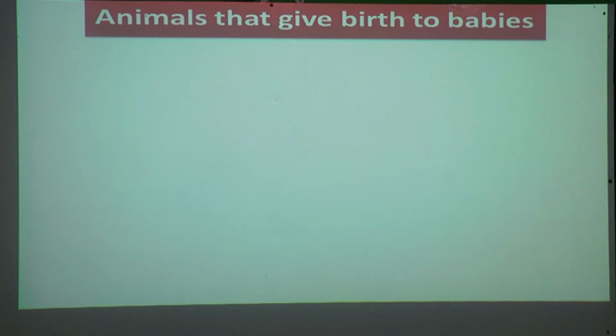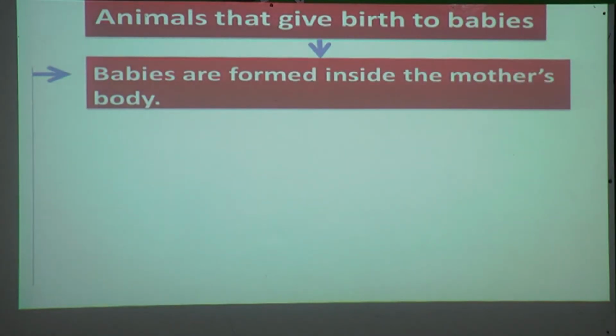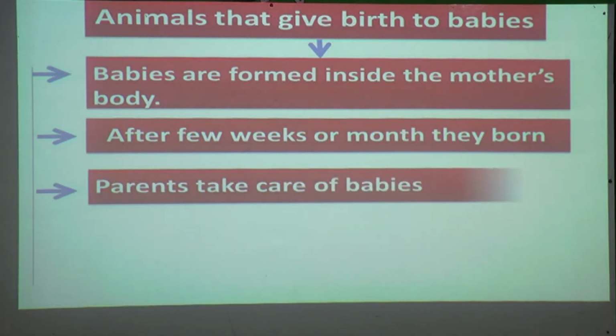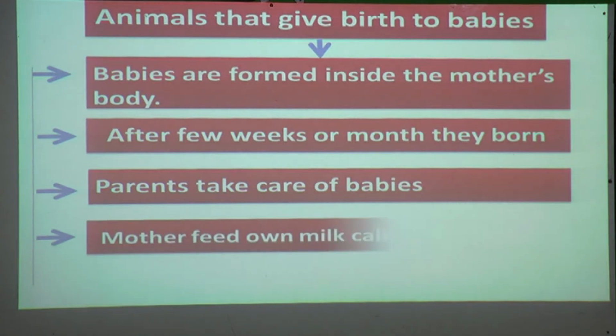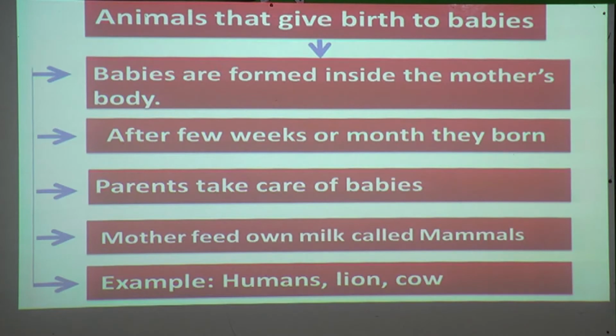Next, animals that give birth to babies. Babies are formed inside the mother's body. After a few weeks or months they are born. Parents take care of babies. Mothers feed their own milk, and these animals are called mammals. Examples are humans, lion and cow.